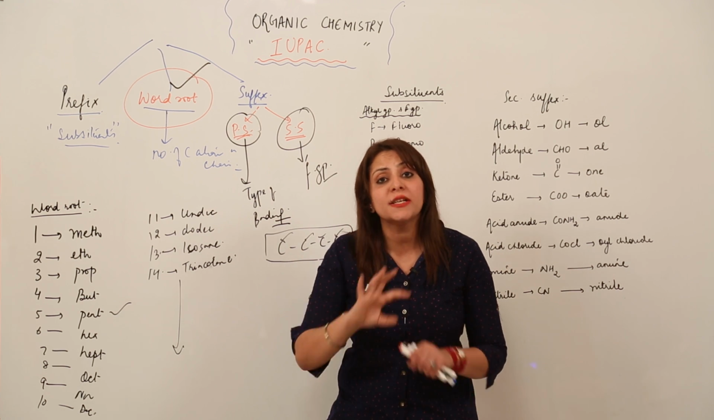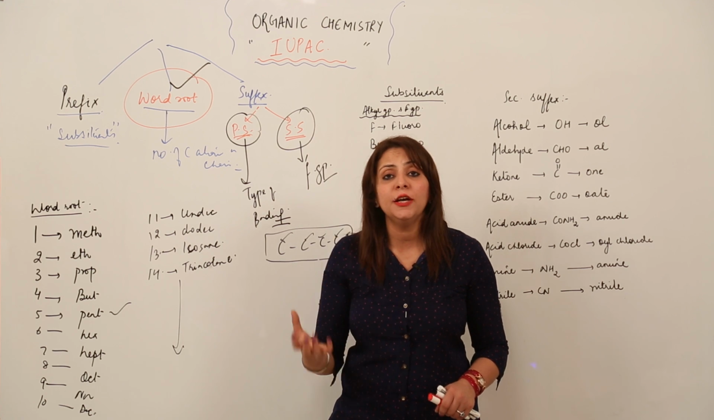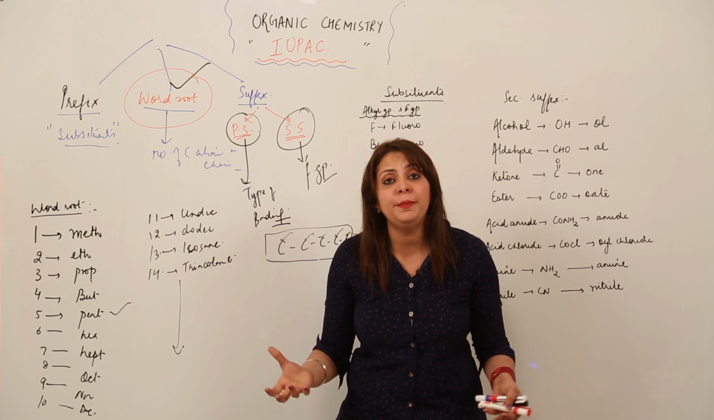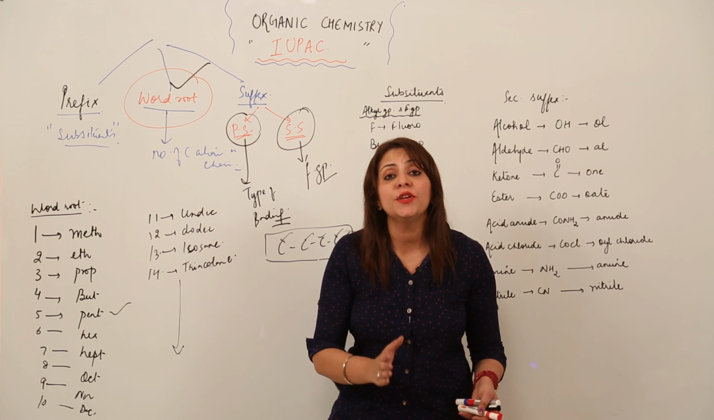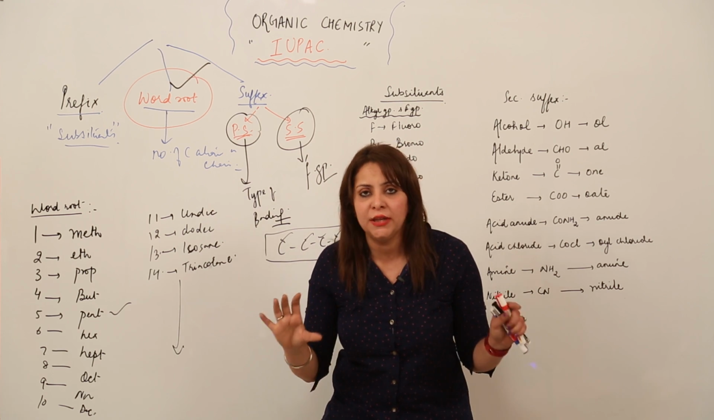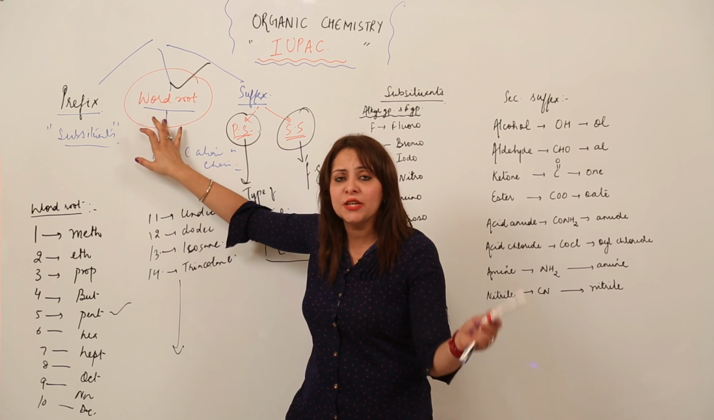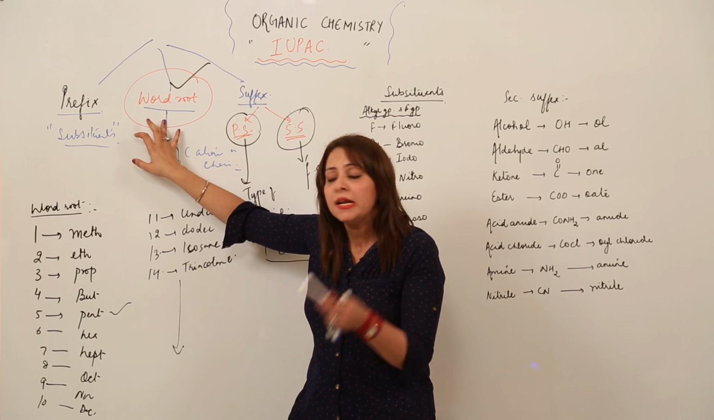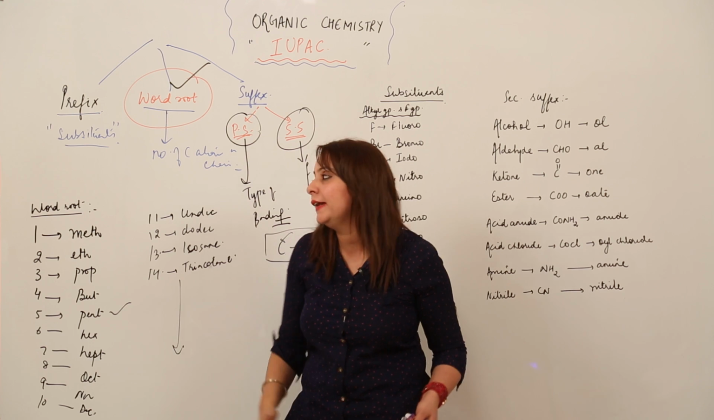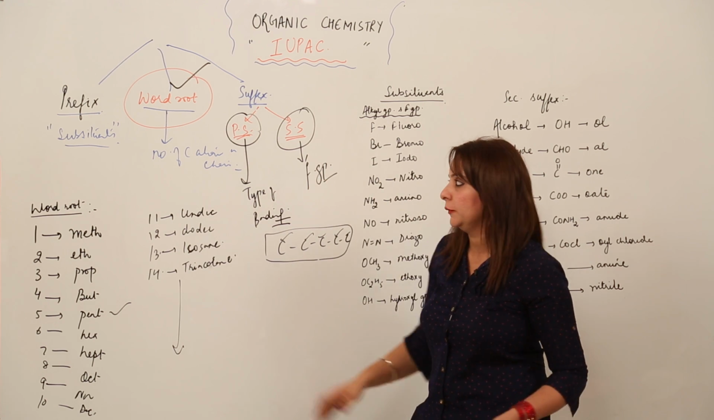I'm not talking about the substituent carbons. We are not talking about any other carbon which is outside the parent chain. It is concerned only with the carbon atoms in the parent chain. Right, so are you clear with this word root now? I think it's very easy, just count the carbon atoms in a parent chain and use the corresponding word for it. So this is the word root.